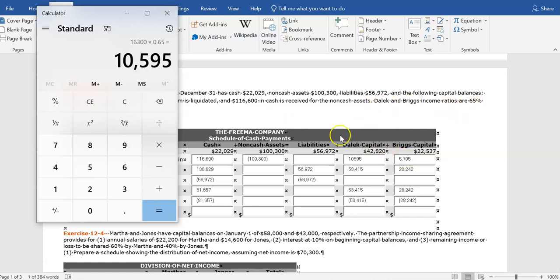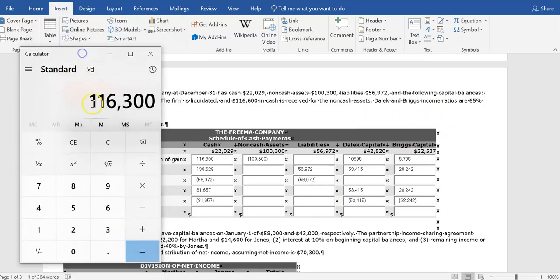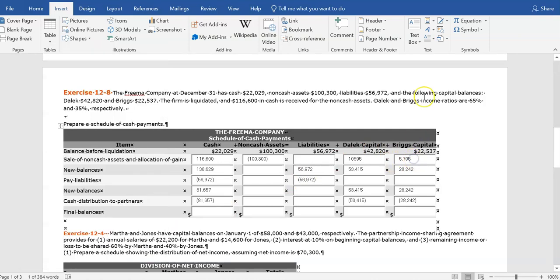Let me go back. $16,300 times the 35% income ratio. Sorry, I got a wrong number in there. $16,300 times 0.35, a little bit better. $5,705 of that gain will go to Briggs based on their income ratios.